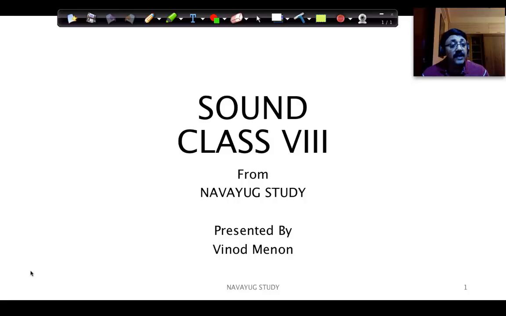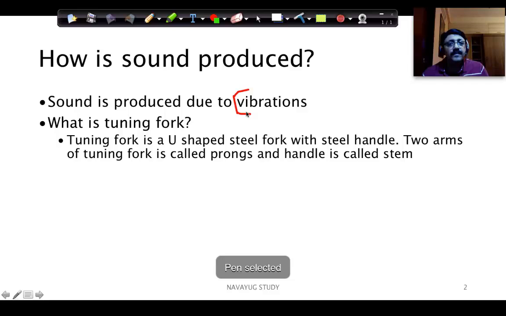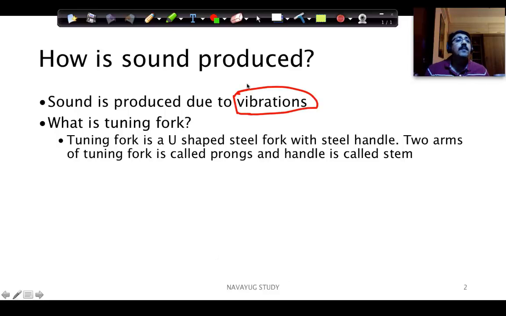What produces sound? It looks to be a trivial question, but definitely it needs some reasoning on what produces sound. And in fact, the sound is produced by vibration. Now, what do you mean by that?